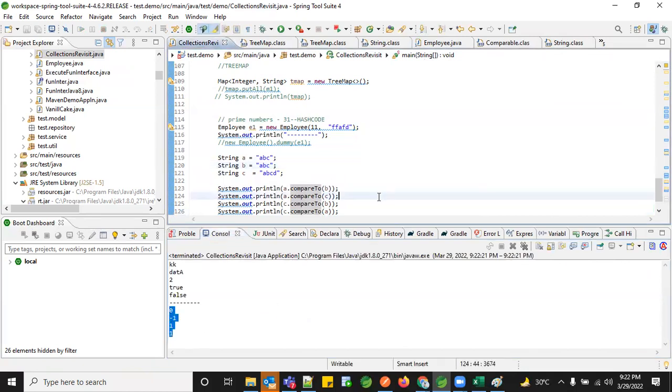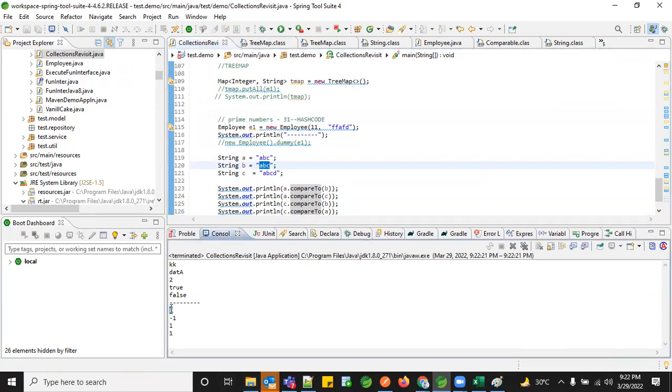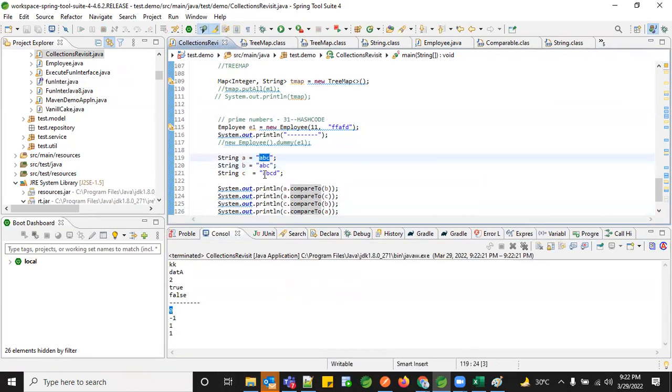Okay. So if you see, initially the A and B values are the same, so you get a value of 0. Now, when you're comparing A to the C value, what is the difference you have? You're comparing this one with this particular one, so basically ABC dot compareTo of C. When comparing, the B position is not available in C, so you end up with a negative value.